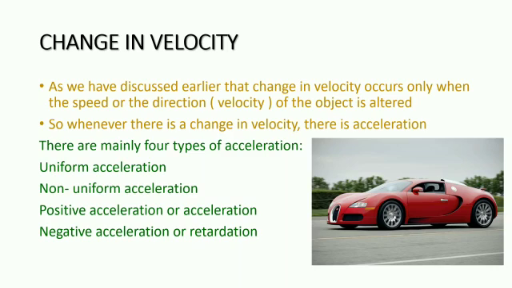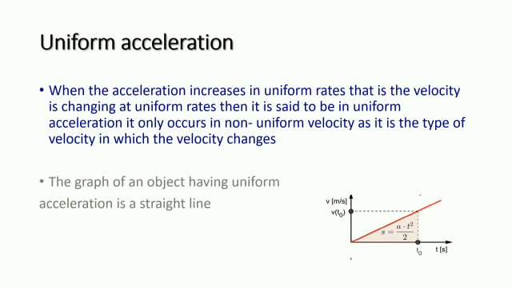As we have discussed earlier, change in velocity can only occur when the speed or direction of the object is altered. So there are four main types of acceleration: uniform acceleration, non-uniform acceleration, positive acceleration, and negative acceleration or retardation. It can also be called deceleration. So first we are going to discuss uniform acceleration. When the velocity is changing at uniform rates, as we discussed in non-uniform velocity, it is called uniform acceleration.